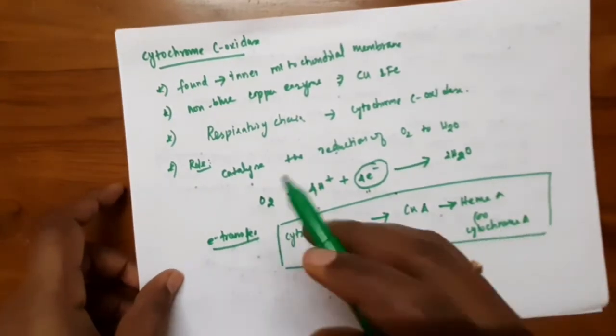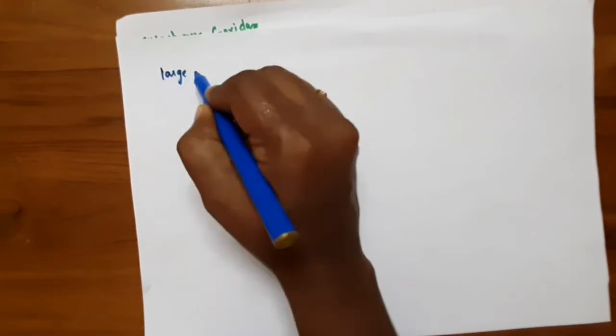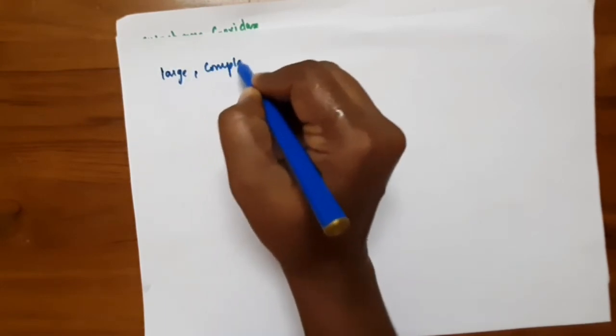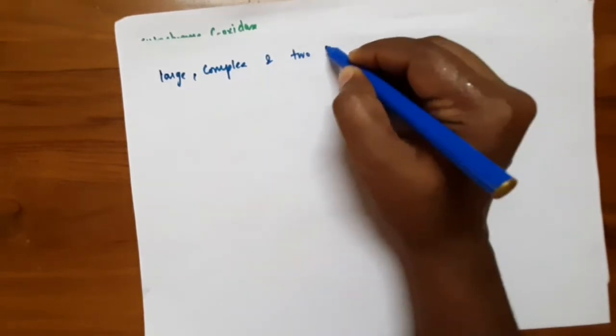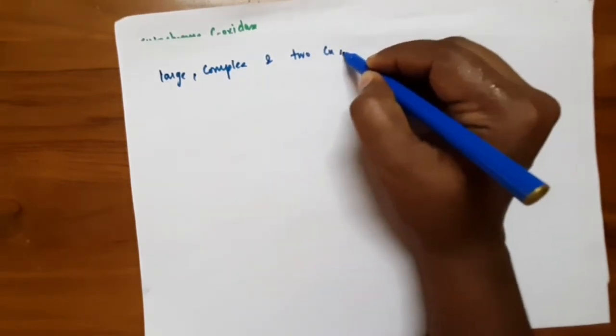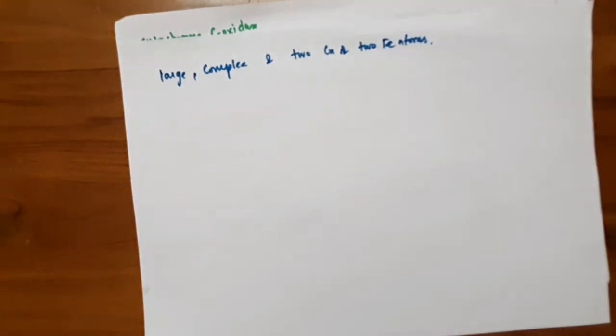Next, see the structure of cytochrome C oxidase. It is a large complex containing two copper and two iron atoms in the protein structure.